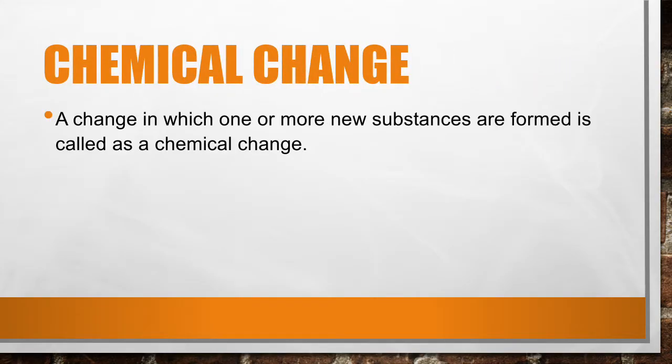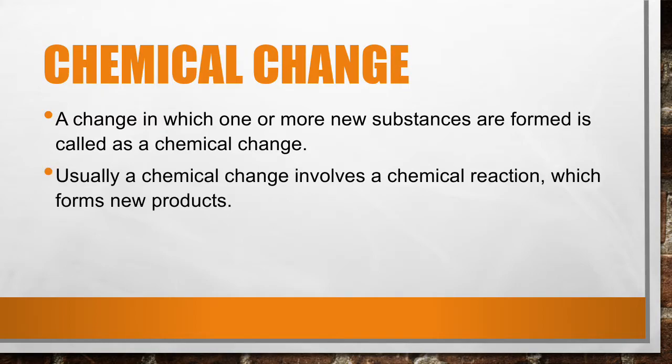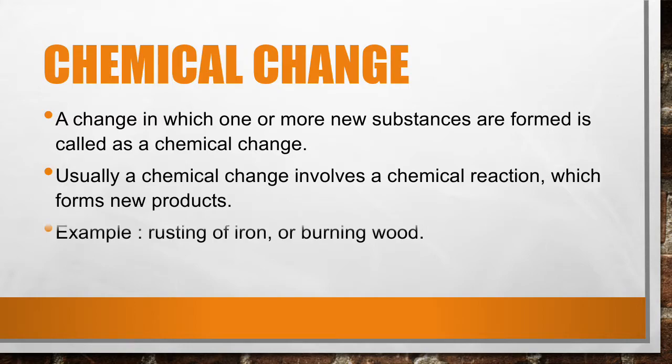Chemical change. A change in which one or more new substances are formed is called a chemical change. Usually, a chemical change involves a chemical reaction which forms new products. For example, rusting of iron or burning wood.